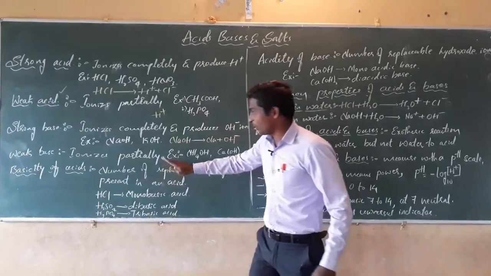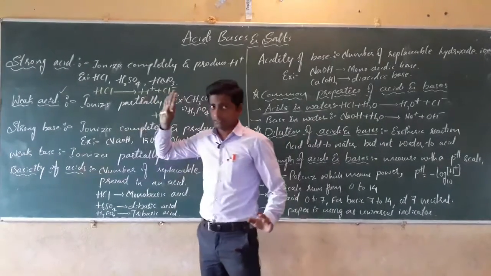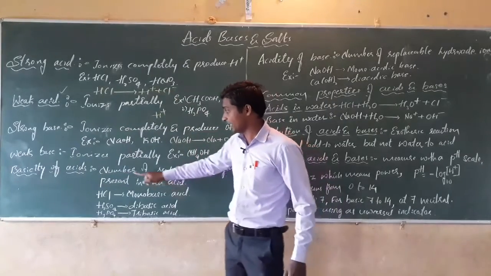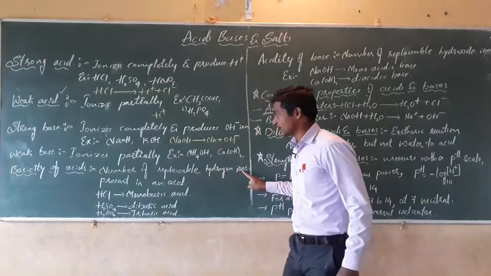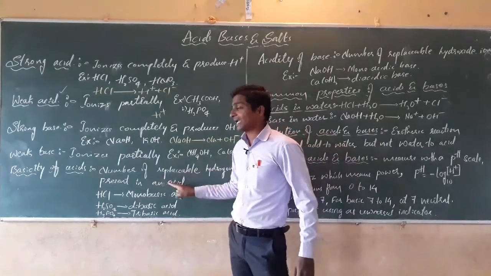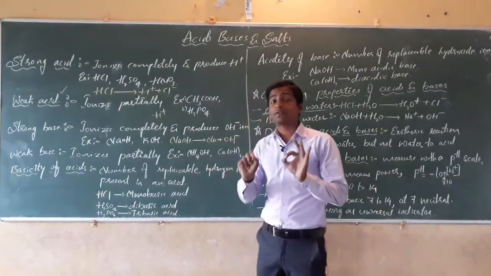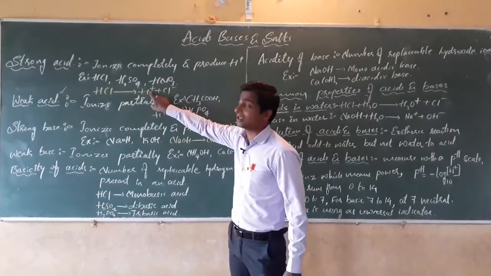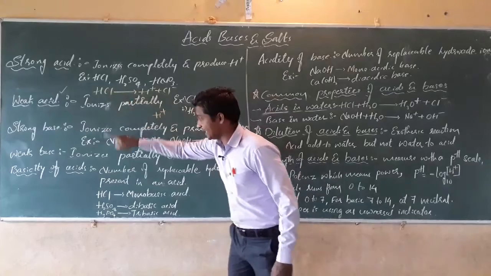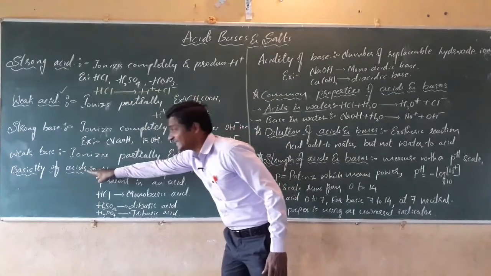We can define basicity of acid as the number of replaceable hydrogen ions present in an acid.